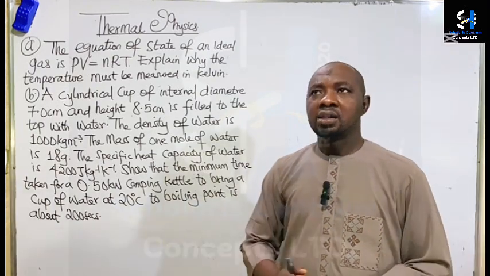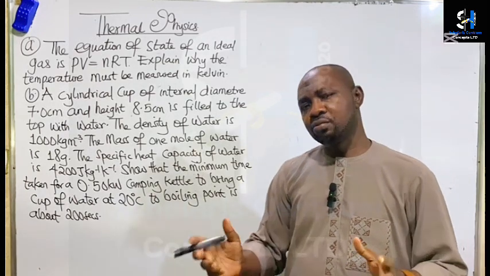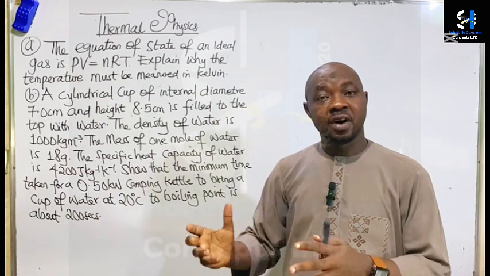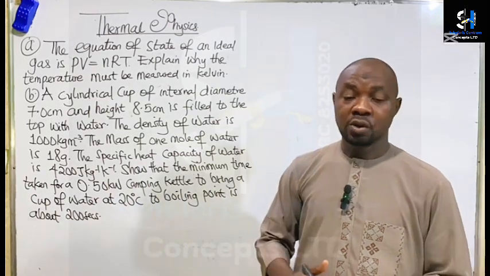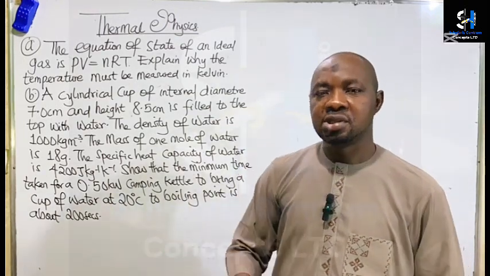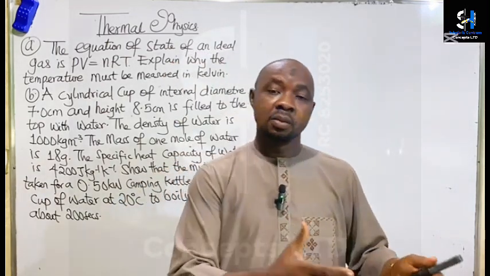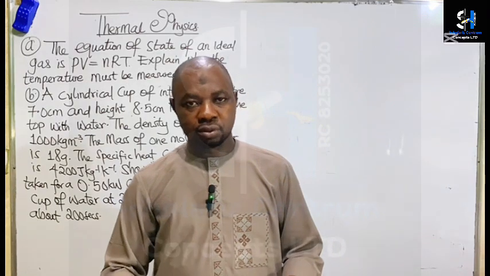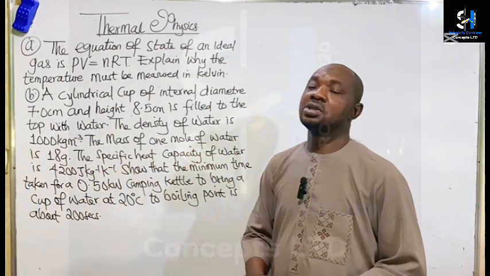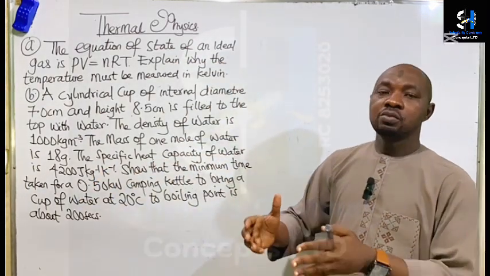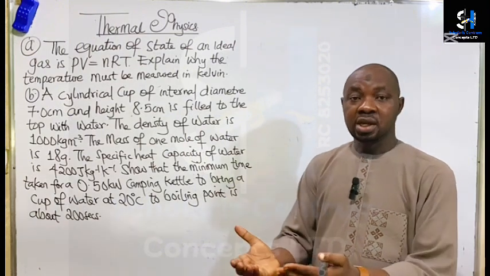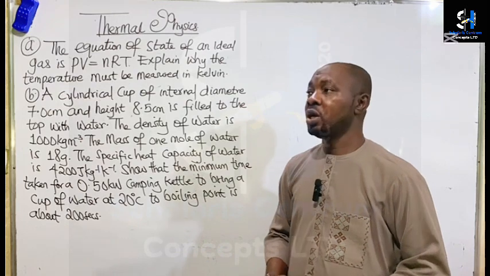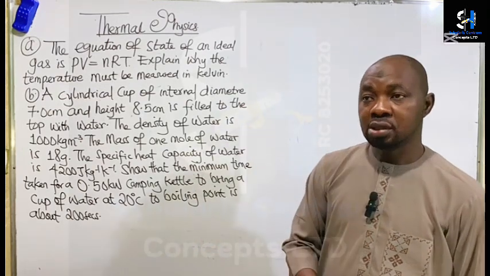I think we have more than 5 postulates, but I used to remember that before, we used to have 5 postulates of the kinetic theory of gas. One of them is that gas consists of tiny molecules which are in constant random motion. That's the first postulate. The second postulate talks about the volume of gas molecules being negligible compared with the volume of the containing vessel. Then the third postulate has to do with what we call elasticity.